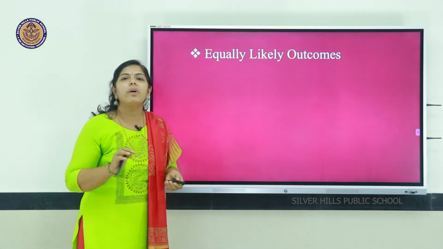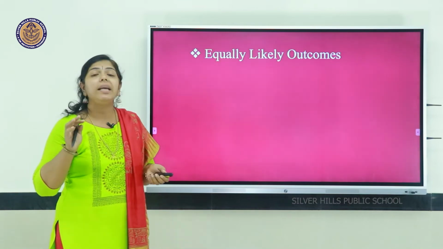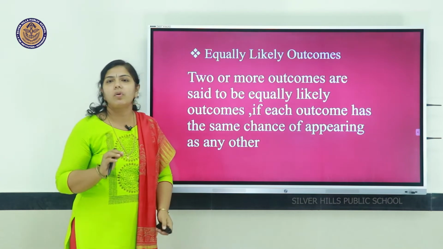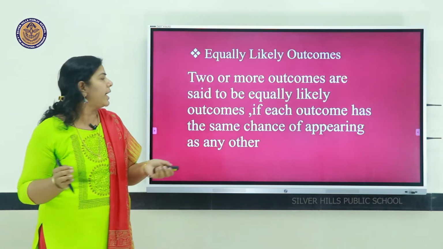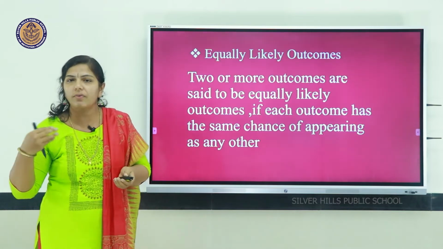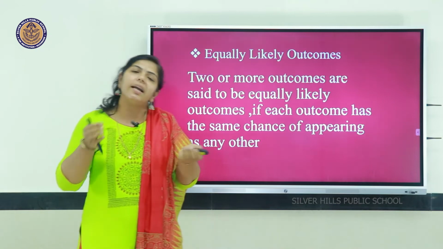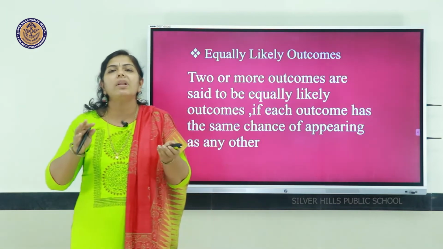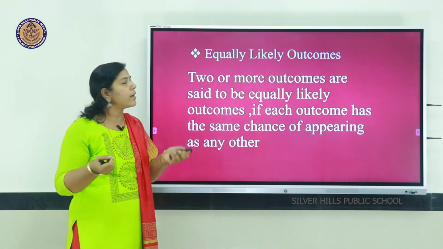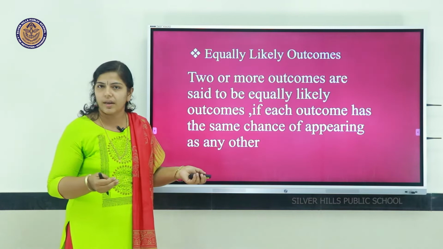Next is equally likely outcomes. What do we mean by equally likely outcomes? Two or more outcomes are called equally likely if each outcome has the same chance of appearing. Consider tossing a coin: getting a head or a tail, both have an equal chance. So we can call them equally likely outcomes for tossing a coin.